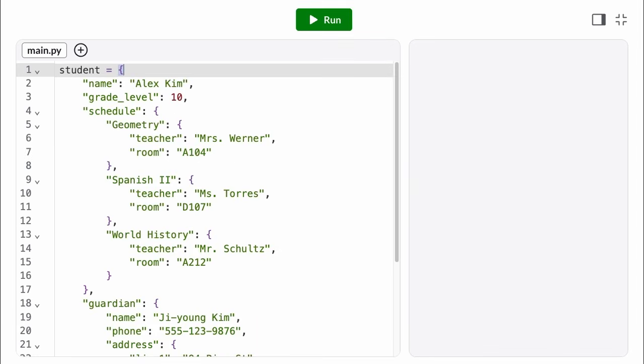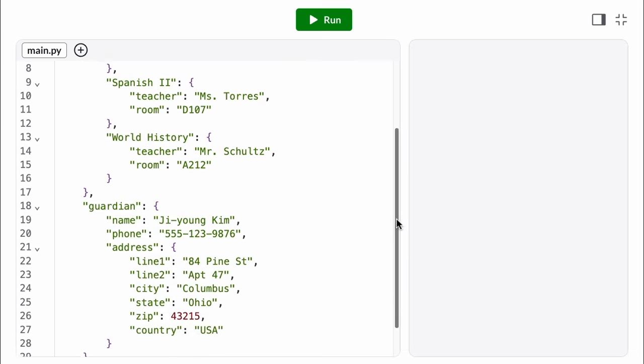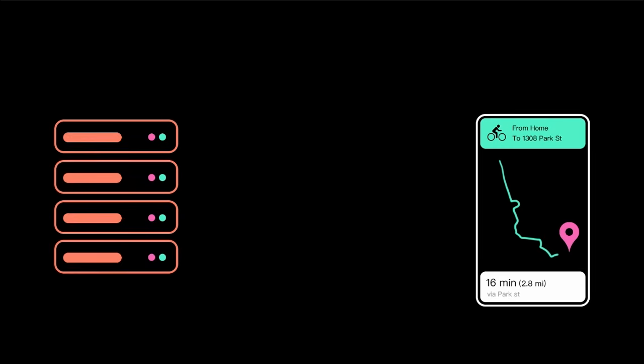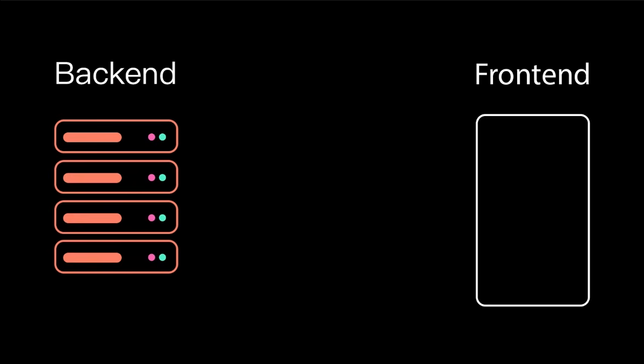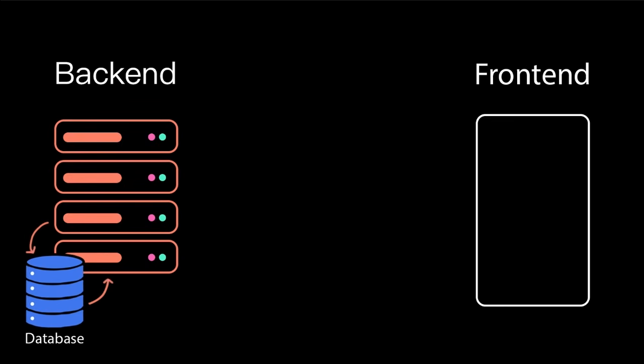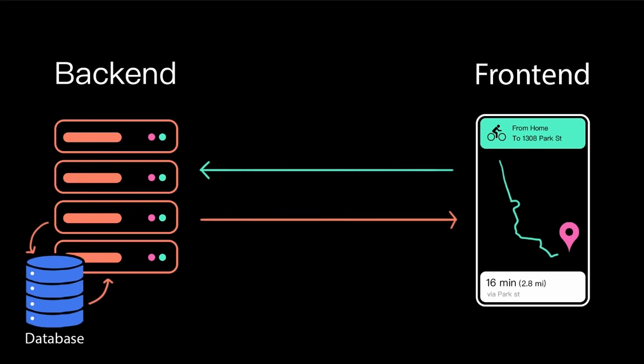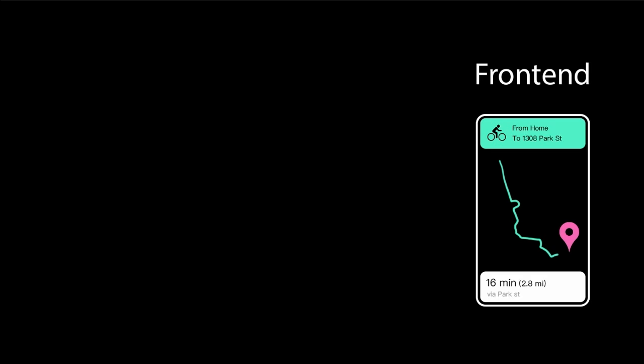Okay, but who's making data structures that are this complicated in the first place? It turns out pretty much the entire internet. The websites and apps that you use have both a backend and a front-end component. The backend is all of the main program logic. It might retrieve some information from a database, process or filter it in some way, and then perform some calculations on it. The front end requests specific data from the backend, and then it displays it on the screen in an appealing and useful way. In most cases, the end user only interacts with the front end.